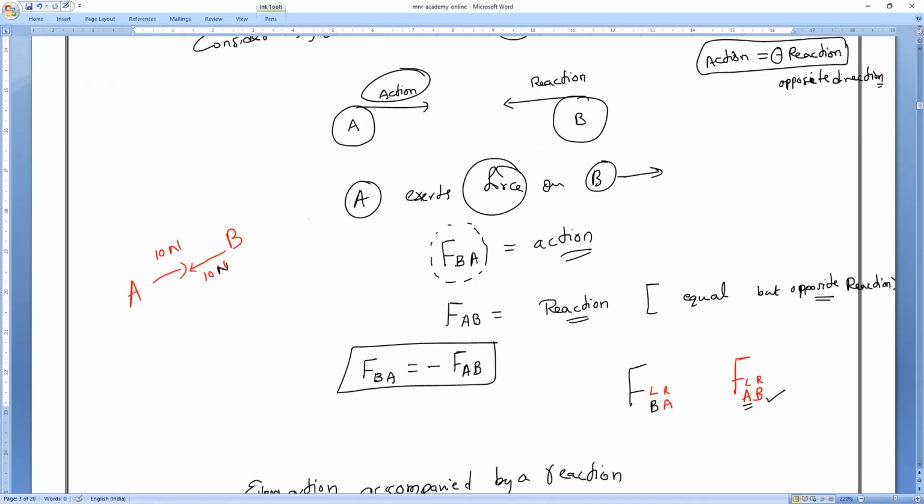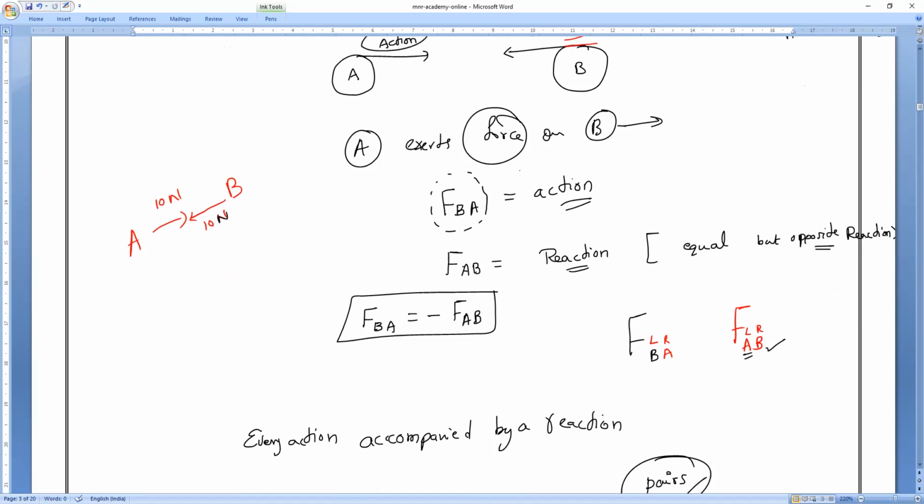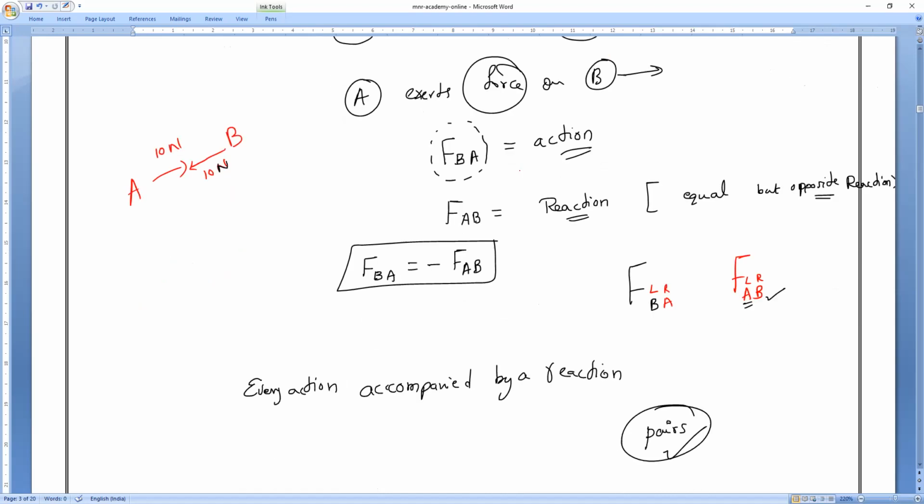The first body exerting force on the second body is called action. Then the second body exerting force on the first body is called reaction. Doubt, sir: we can also say minus FBA is equal to FAB? You have to be very clear. The force exerted by A on B is FBA. The force exerted by B on A is FAB. But FAB is minus. This minus indicates it is acting in the opposite direction. That is the reason I put the minus.